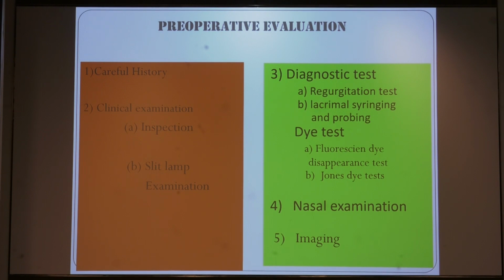One important thing is nasal examination, if you have an endoscope or with the help of our ENT colleague; nasal examination should be mandatory. And if required, we can go for imaging techniques, like in failed DCR cases.